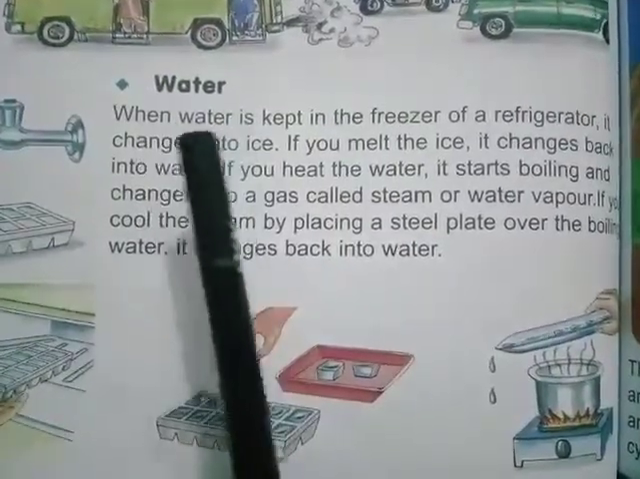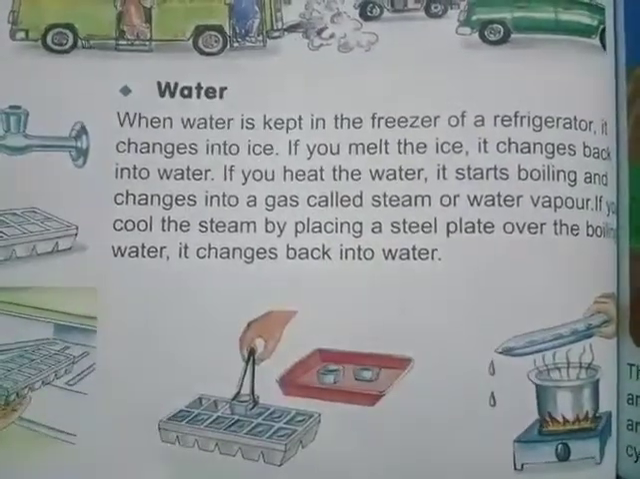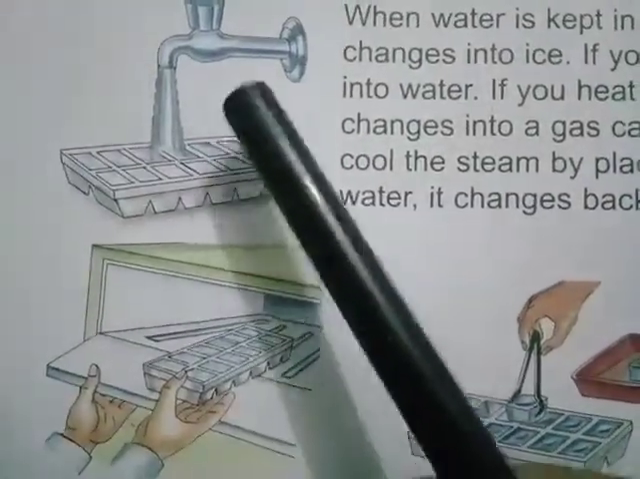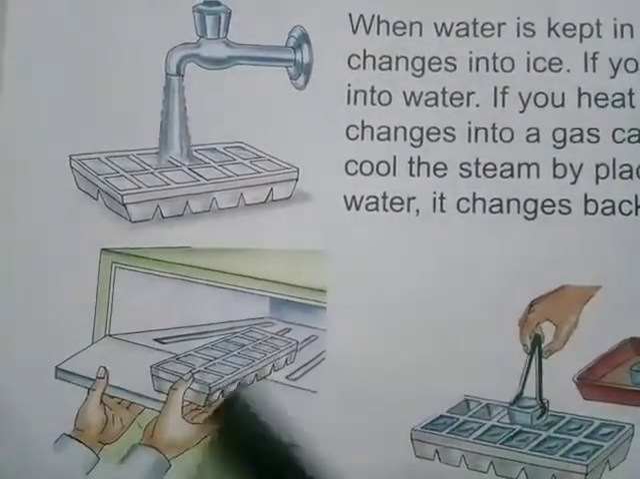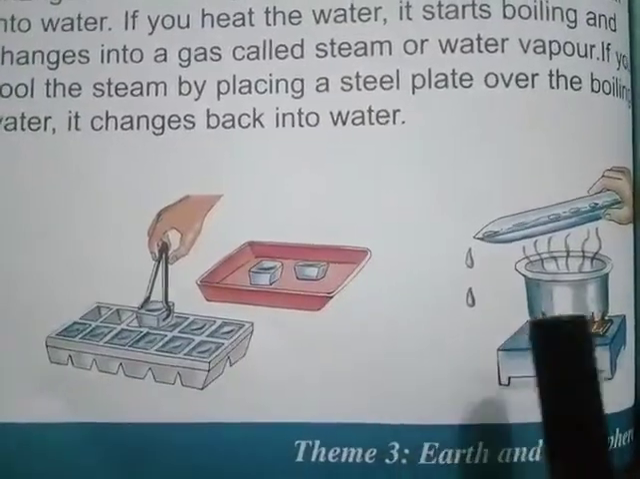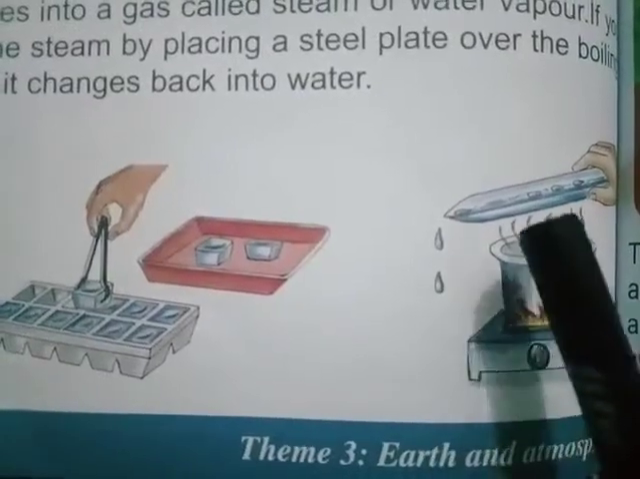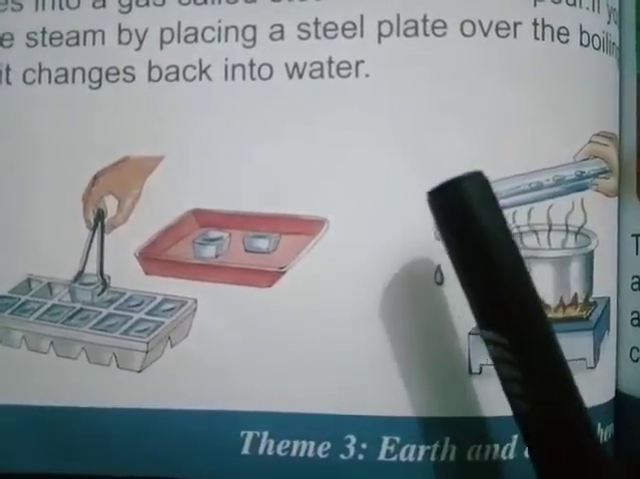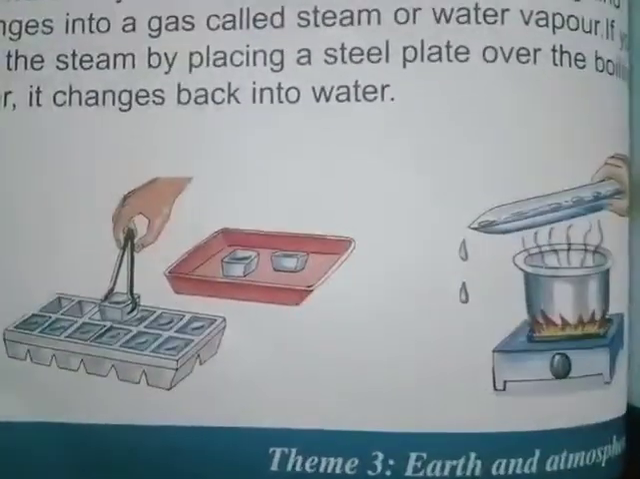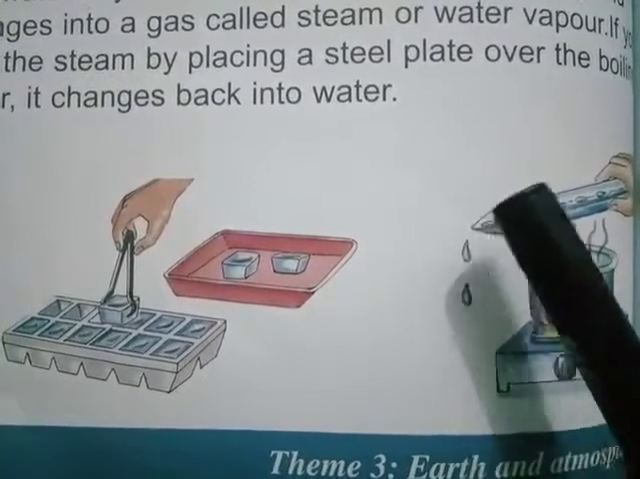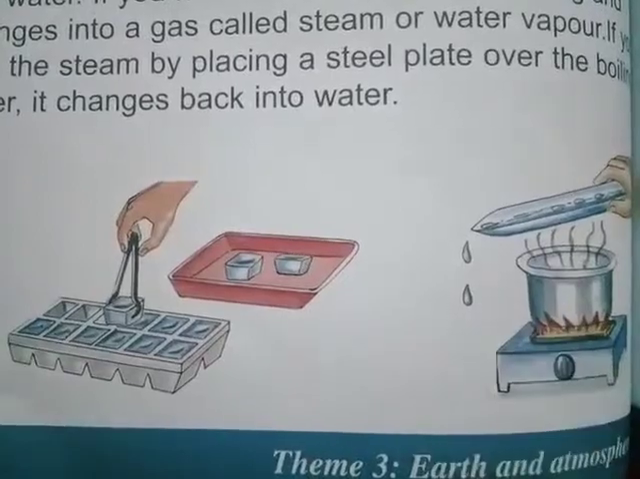Topic is water. When water is kept in the freezer of a refrigerator, it changes into ice. You can see in the picture, when water is kept in the freezer of a refrigerator, it changes into ice. And if you melt the ice, it changes back into water. And if you heat the water, it starts boiling and changes into a gas called steam or water vapor. If you cool the steam by placing a steel plate over the boiling water, it changes back into water.